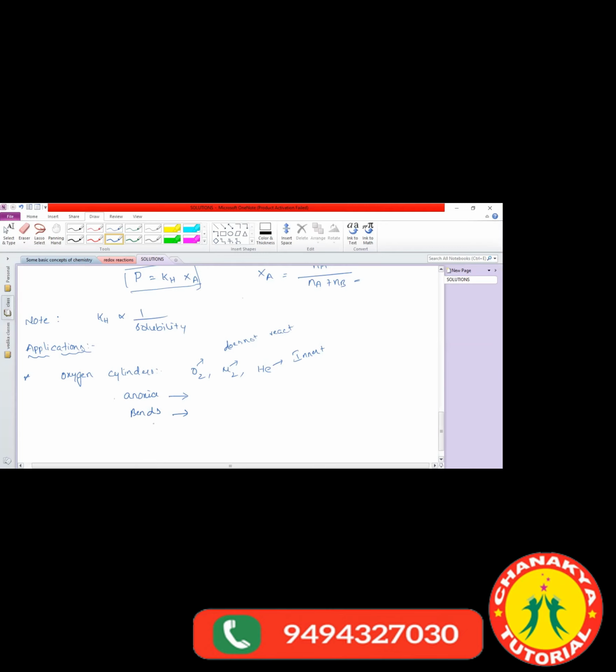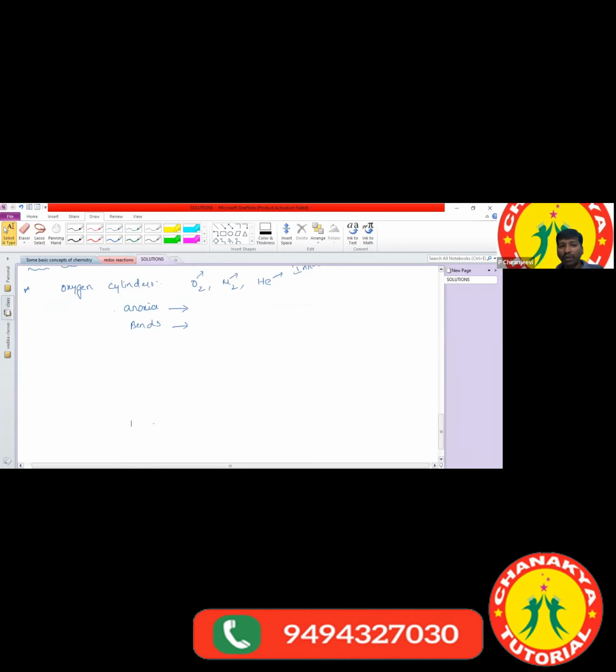Until here you understood, and now I can ask some simple points. What are the factors affecting the solubility of gases in liquids? What are the factors? The first one is pressure. We already saw that just now.